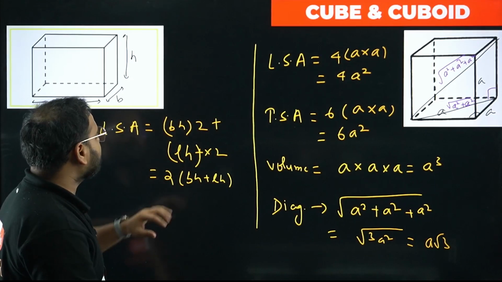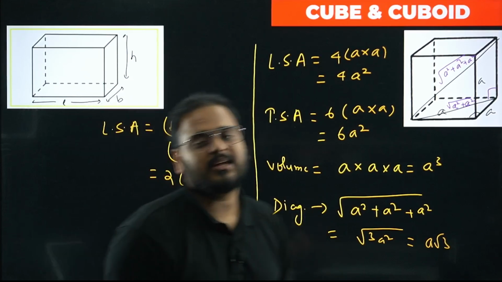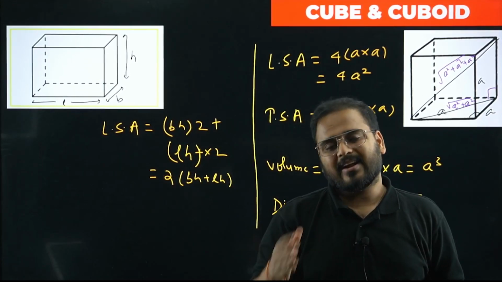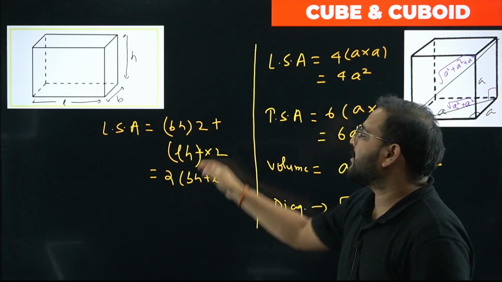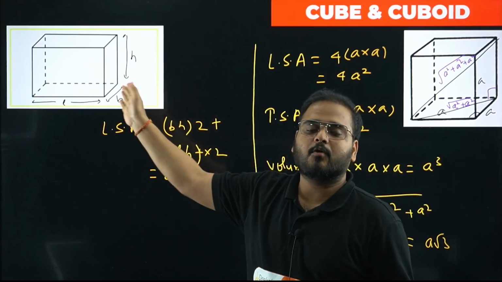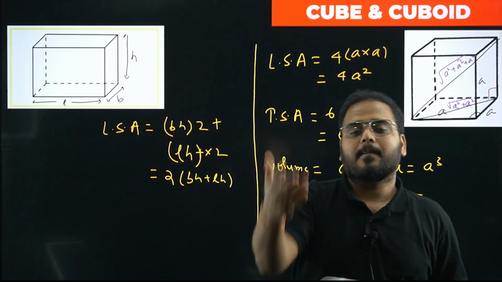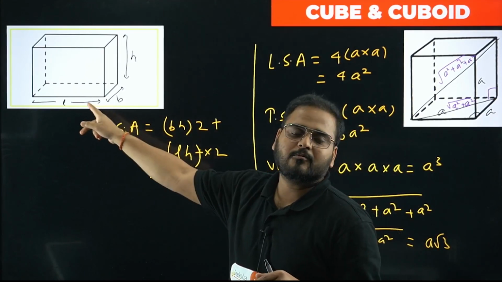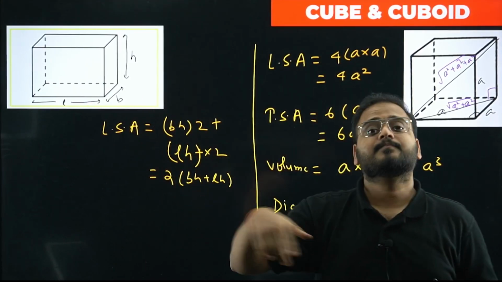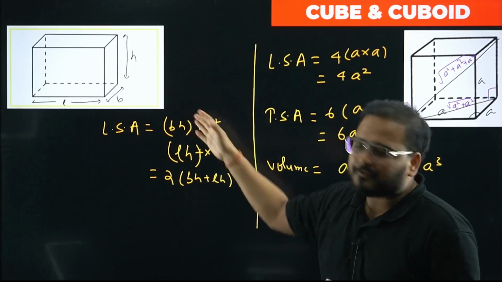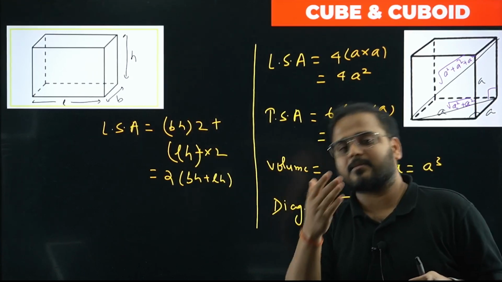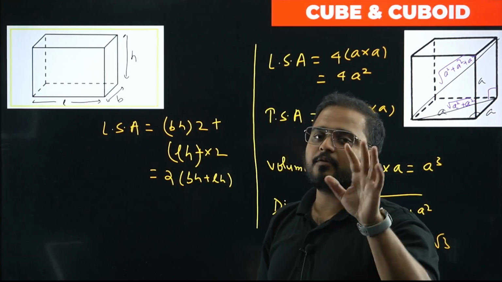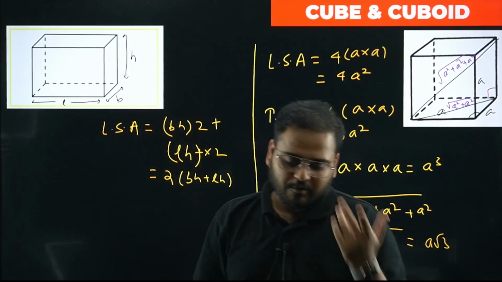One more thing: do not stick to this part. Whenever a question is asked, draw the given cuboid and take the dimensions whatever they have given, and then take into account the right side wall, left side wall, front side wall, and back side wall. Please do that, because sometimes the length will not work as the dimension like that. So just draw the figure and figure it out from there. Please trust me, it'll be easier if you draw the figure for LSA. But for TSA it is not the case.